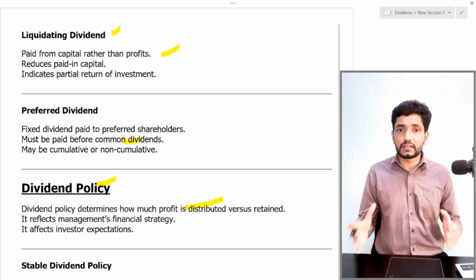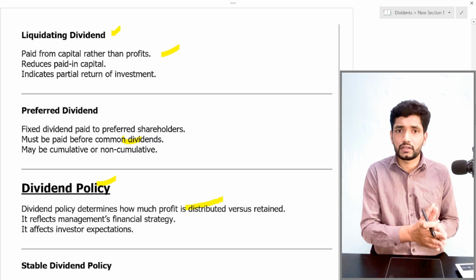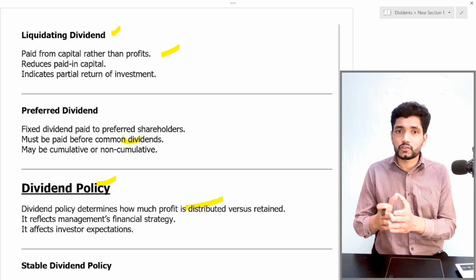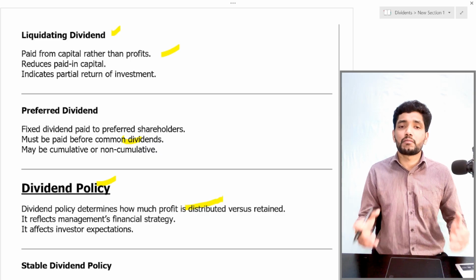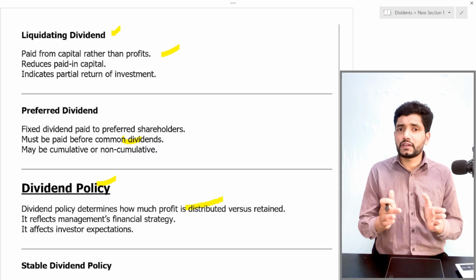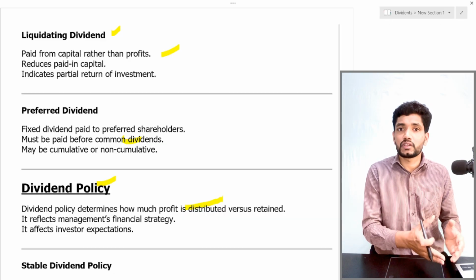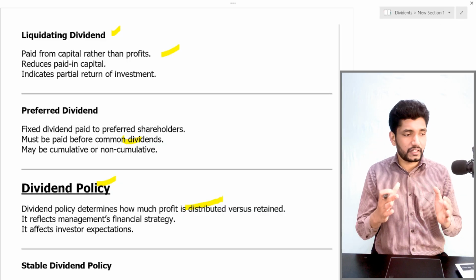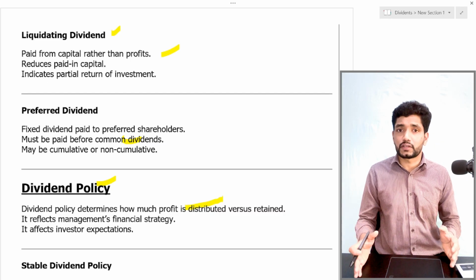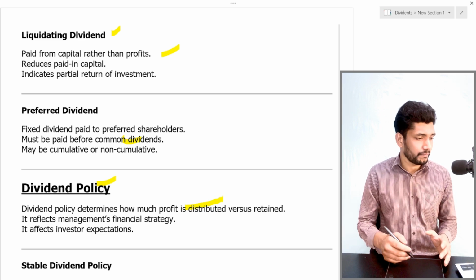There are a lot of factors affecting the dividend policies, like the company's future expansion plans. If the company has a future growth plan or expansion plan, the dividend may not be paid, or a small portion of profit will be paid as dividend and the balance, the retained earnings, will be reinvested in the business. It is affected by various factors, from company to company and industry to industry. A lot of factors have to be considered while deciding the dividend policy. It determines how much profit is to be paid as dividend to the common shareholders.